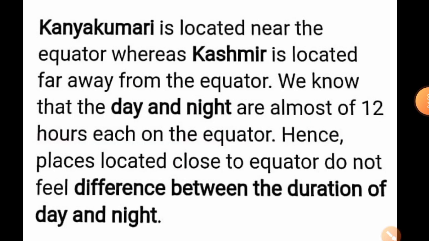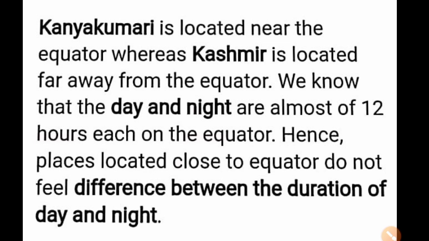The second question: why is the difference between the durations of day and night hardly felt at Kanyakumari but not so in Kashmir? The answer is here. Kanyakumari is located near the equator. The latitude passing through that part is 8 degrees 4 minutes north.